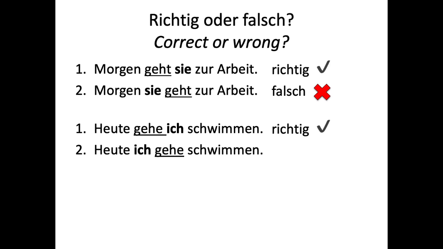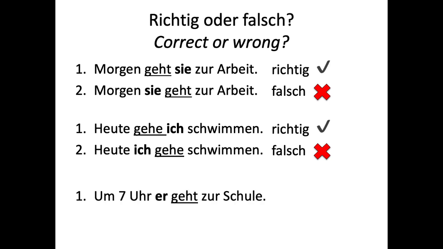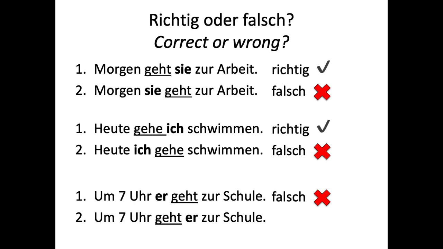Today I go. But that's wrong in German. In German, you need to have the verb in the second position. And then 7 Uhr, geht zur Schule. That's wrong. Falsch. Because we need to move our verb into the second position. 7 Uhr geht zur Schule.